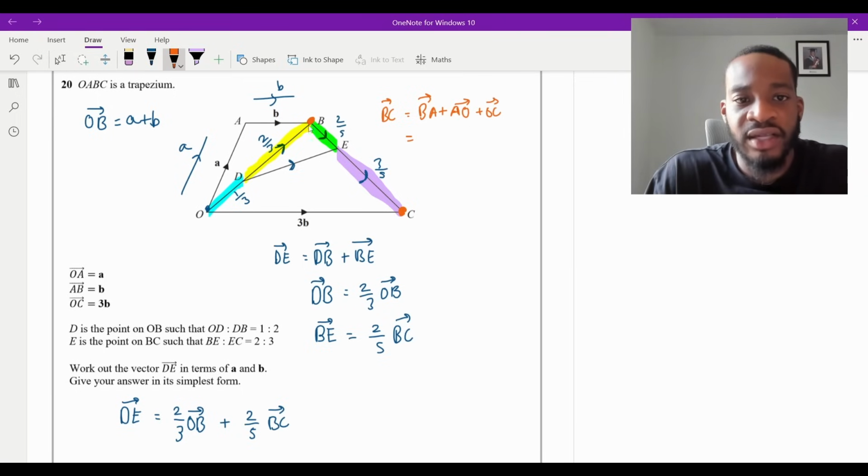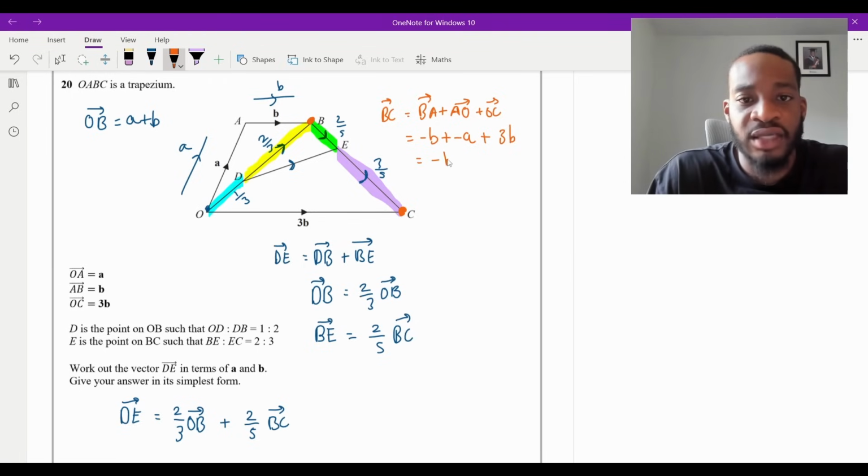Right? Now, what are these vectors? B to A is just the opposite direction of A to B, isn't it? So that is going to be a minus B. And then plus A to O, again, is the same thing going in the opposite direction of O to A. It's going to be a minus A. And then plus O to C, that's the only one going in the same direction. It's going to be 3B, like that.